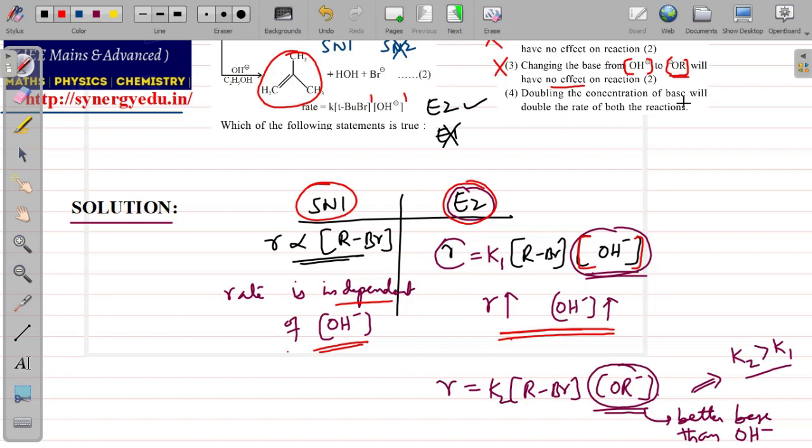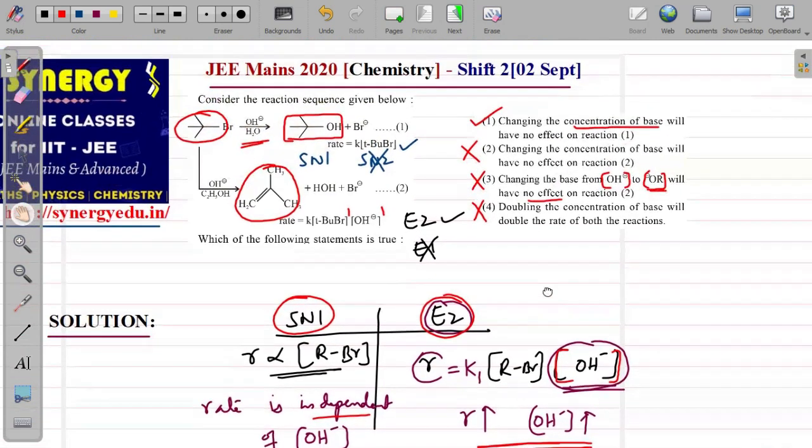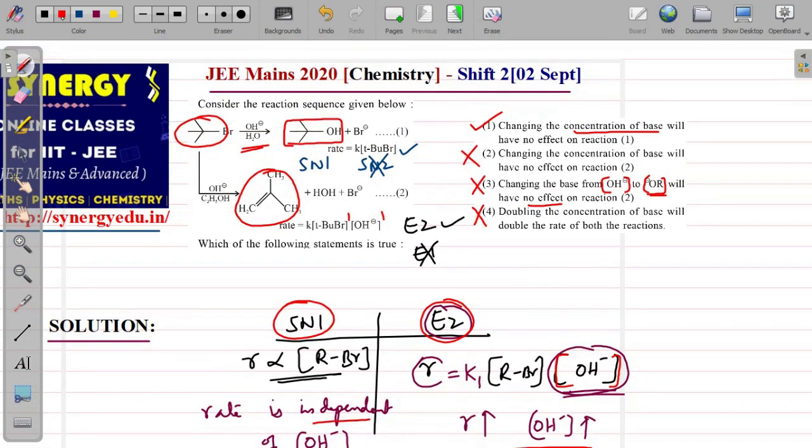Doubling the concentration of base will double the rate of both the reactions. Now, the concentration of base is not there in the first reaction, it is only there in the second reaction. So the first reaction is independent, the second reaction will get affected. When you double the OH minus, the second reaction rate will double but not the first one. Therefore this is also wrong. So if you look at all 4 options, only the first one is the right option for this.